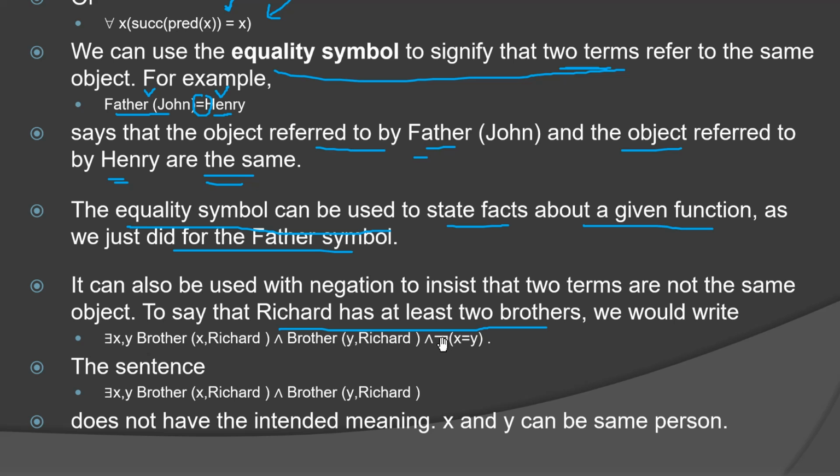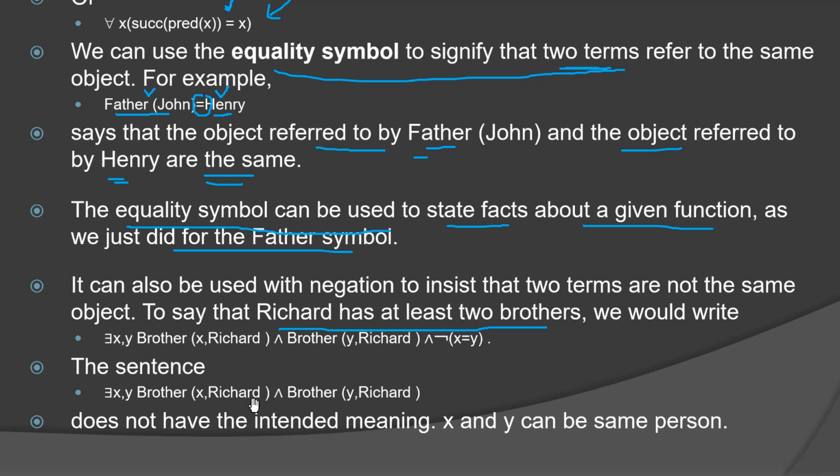If we don't have an equality symbol, we could not have written this sentence, right? If we don't write this, the sentence becomes there exists x and y, brother x comma Richard, brother y comma Richard. Now if you don't write this, x and y can be the same person.